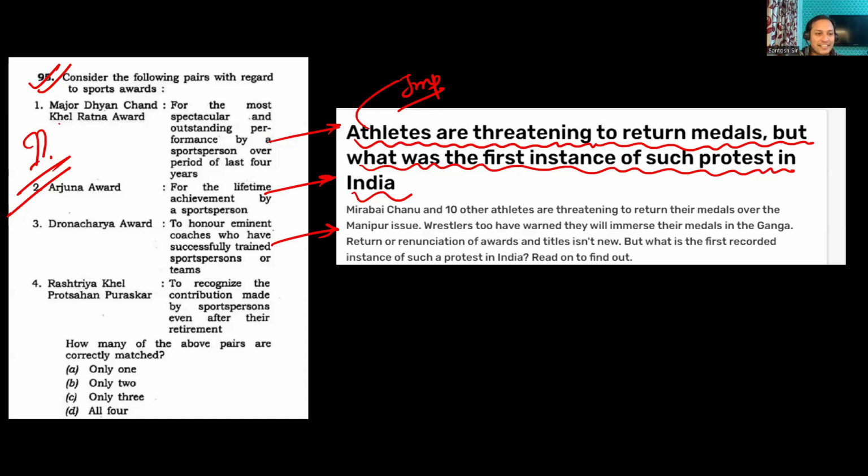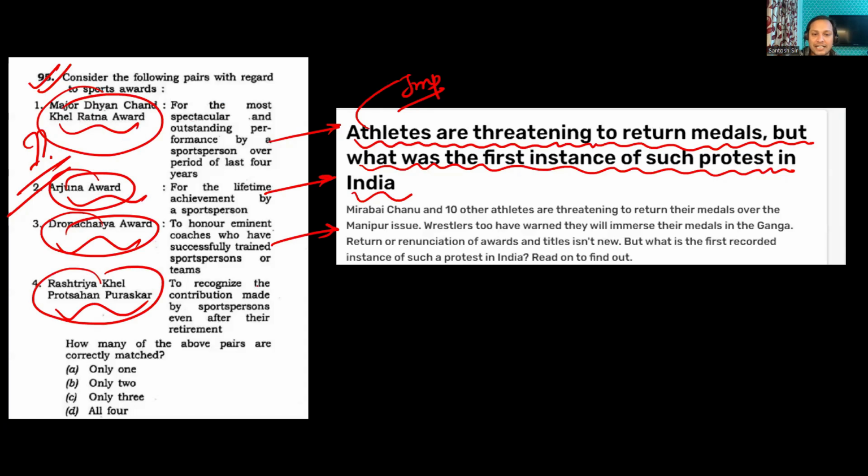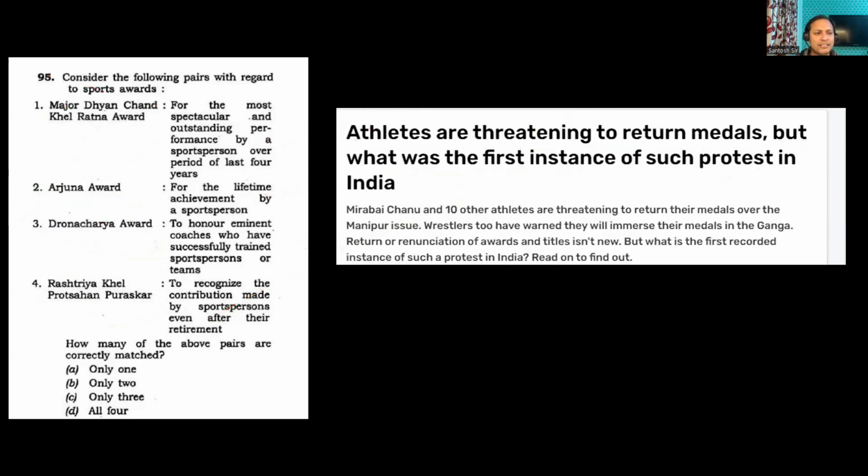So you can see this. Are you able to see this, guys? Many of you might have missed this awards question. You can see, direct: athletes were threatening to return the medals. I hope you know the current affairs which has been going on for the last one year. Why are athletes protesting? This was all over the news. Athletes are surrendering the medals because of some issues in the sports administration. You must be knowing this.